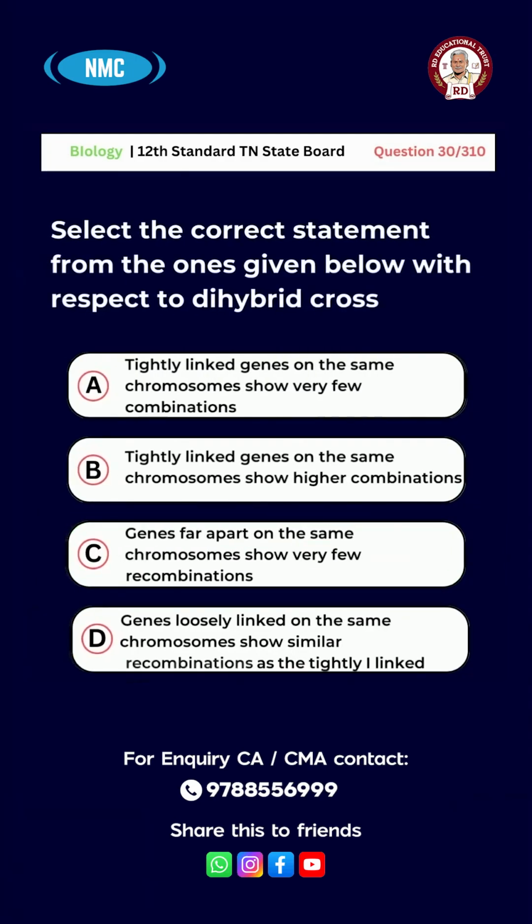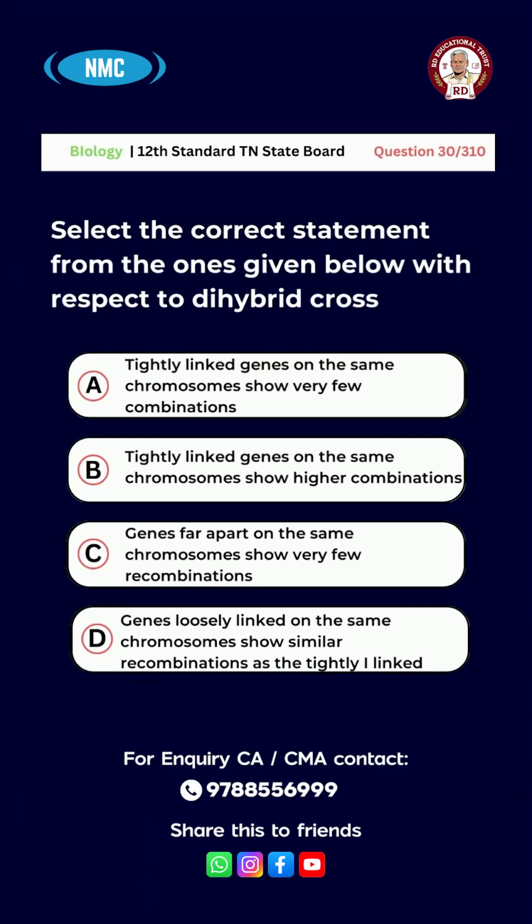Question number 30. Select the correct statement from the ones given below with respect to dihybrid cross. Option A, tightly linked genes on the same chromosome show very few recombinations. Option B, tightly linked genes on the same chromosome show higher recombinations. Option C, genes far apart on the same chromosome show very few recombinations.